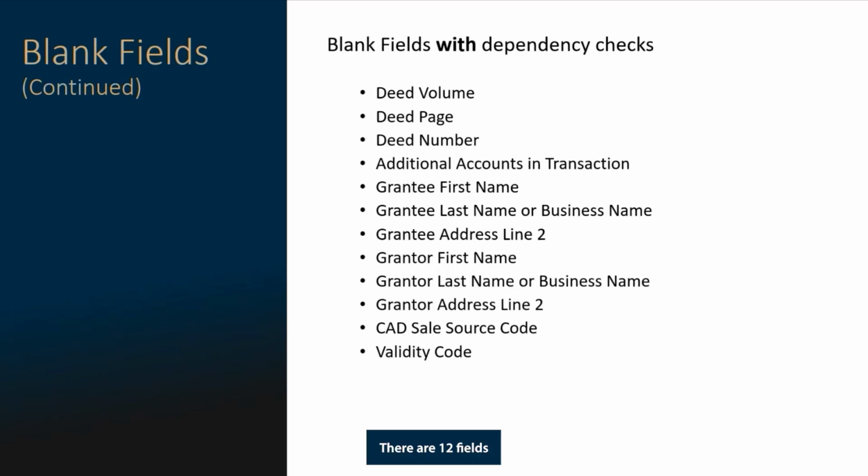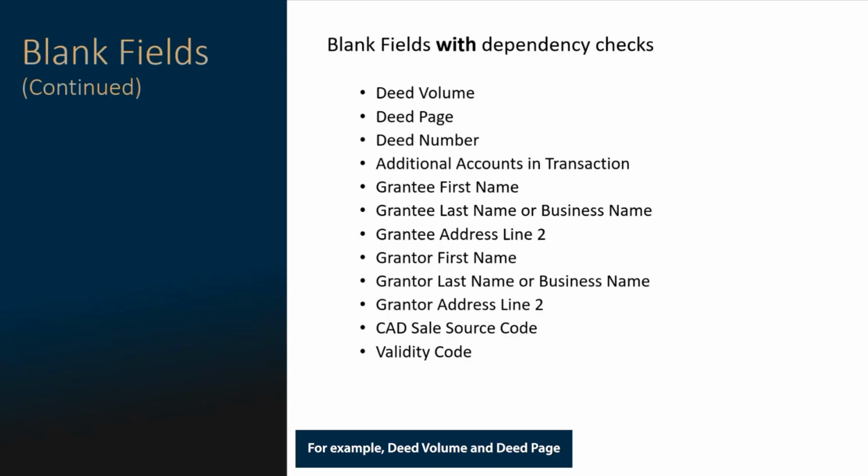There are 12 fields that may be blank but will have dependency checks. Deed volume, deed page, deed number, additional accounts and transaction, grantee first name, grantee last name, grantee address line 2, grantor first name, grantor last name, grantor address line 2, CAD sales source code, and validity code fields may all be blank depending on other information provided in other fields.